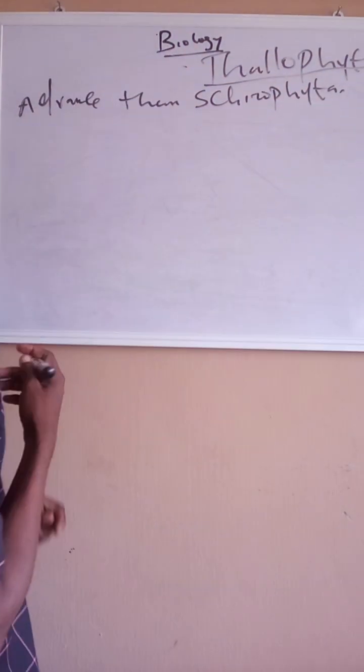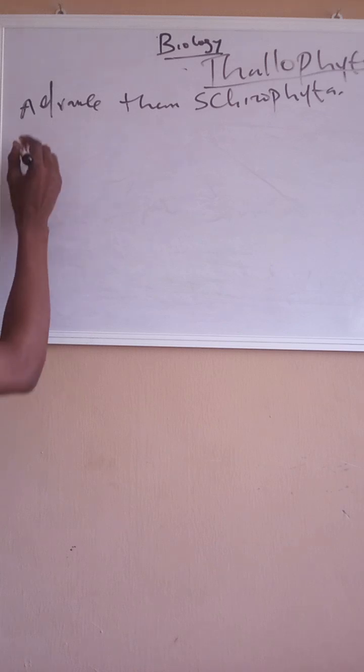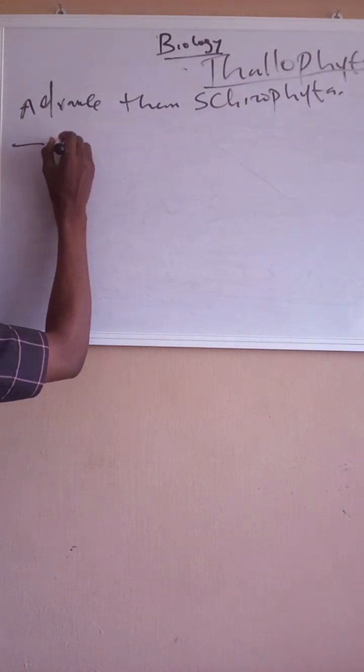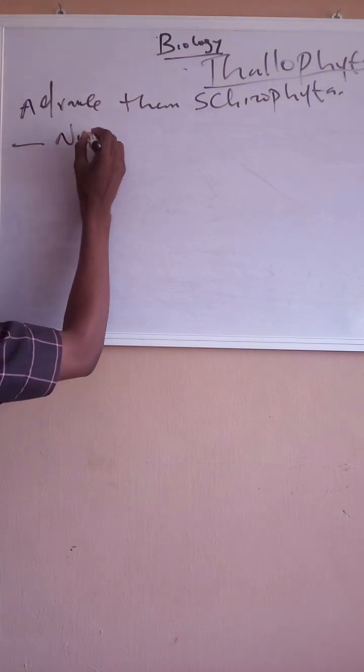Why are they more advanced than the schizophyta? Because, one, they have a nucleus. They possess a nucleus.